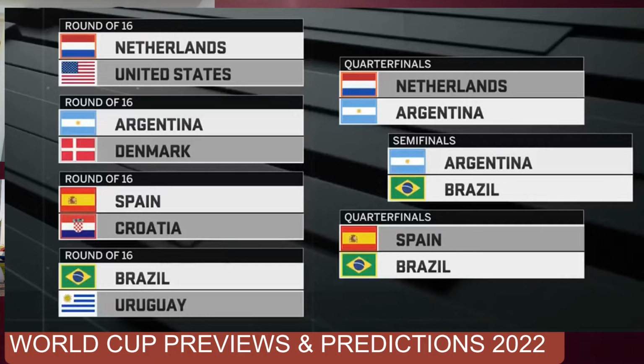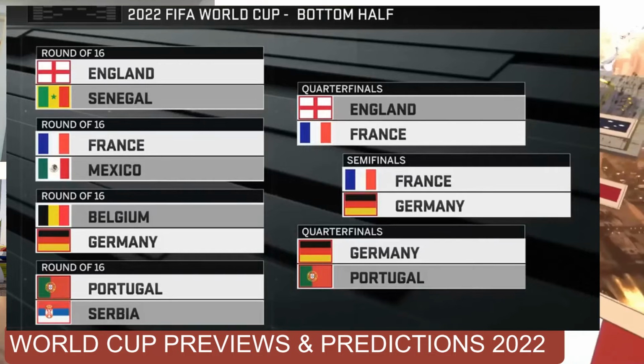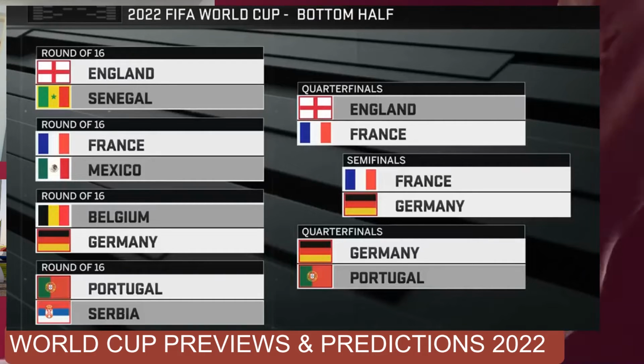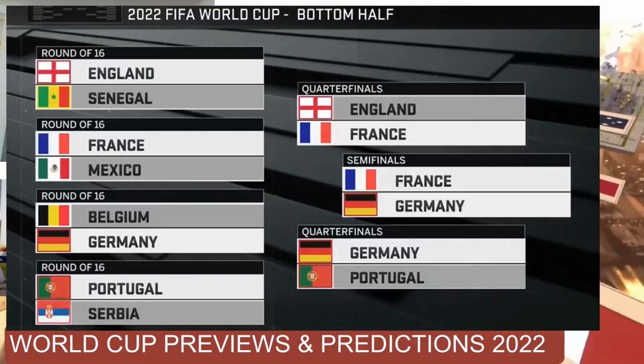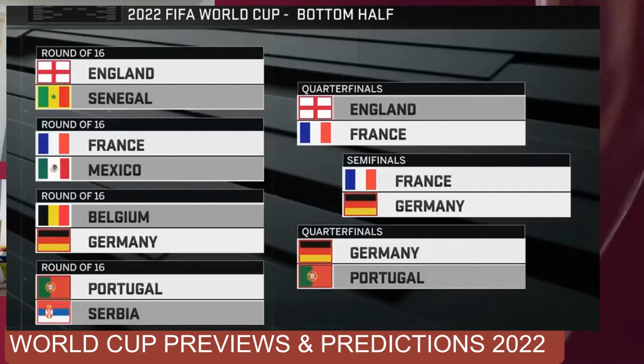So on the other half, England is likely to meet Senegal, and France to meet Mexico, Belgium to meet Germany, and Portugal to meet Serbia. I fancy probably England to slightly edge Senegal, and France to edge Mexico, so it will be France versus England. And on the other side, Germany to edge Belgium. It could go the other way around. And then Portugal to beat Serbia, so it will be Germany versus Portugal, which I fancy Germany to go through, and also France to beat England. So the semi-final would have France playing Germany.